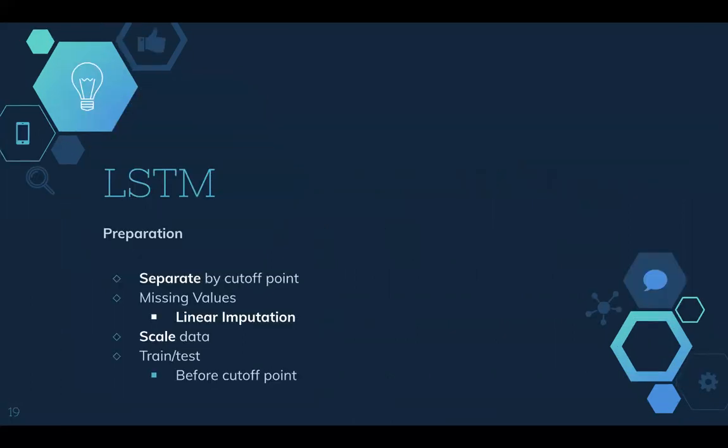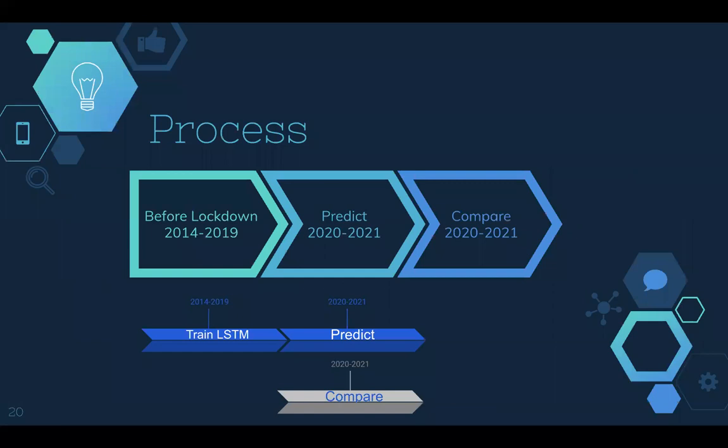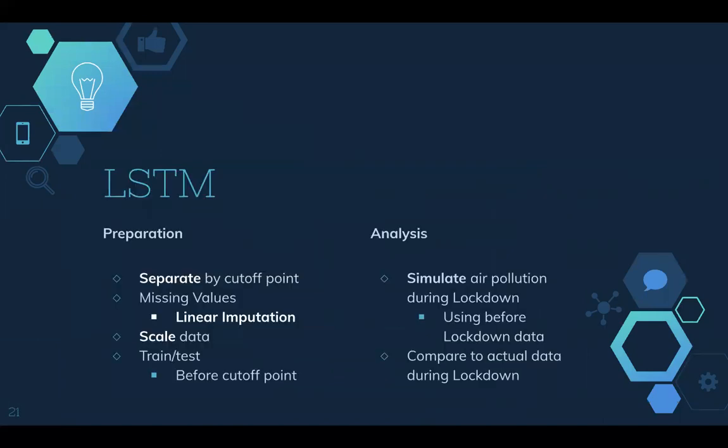After separating the data, we treated the missing values by linear imputation while attaining time consistency, then scaled the data and separated the before lockdown data into training and testing set. We then trained the model using before lockdown data, then predicted on the lockdown period, finally compared to the actual values. In other words, we simulated the air pollution during lockdown using before lockdown data, then compared to the actual values during lockdown.